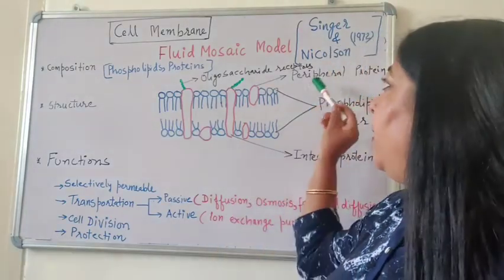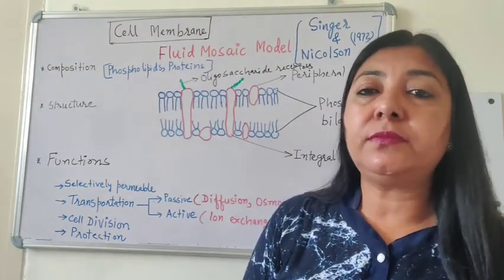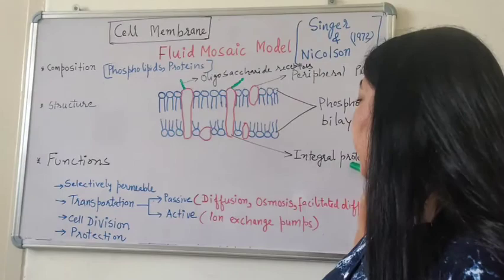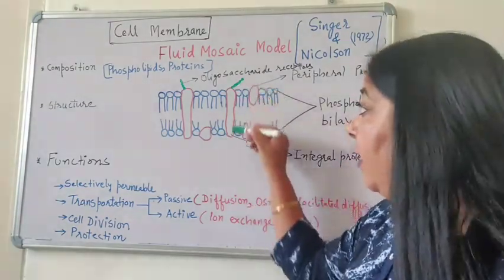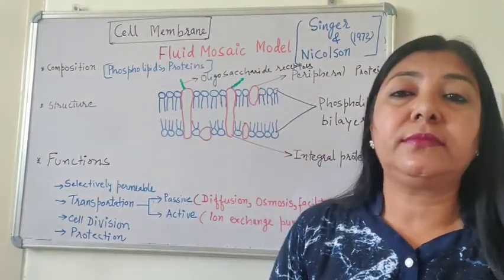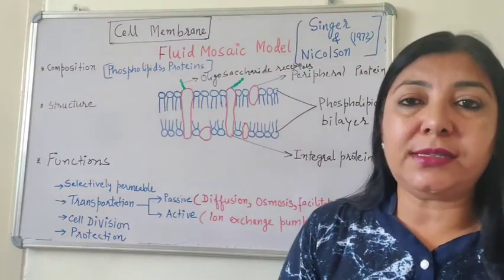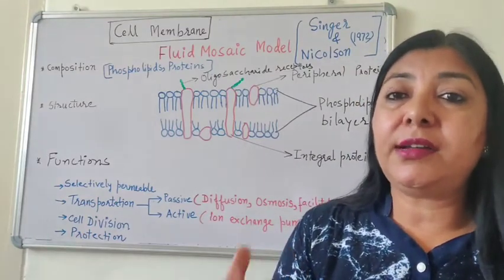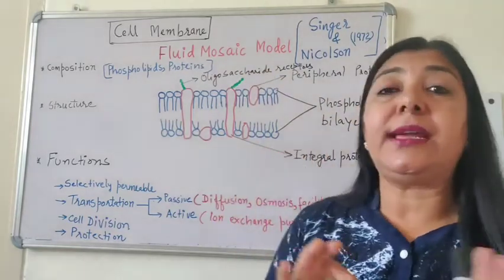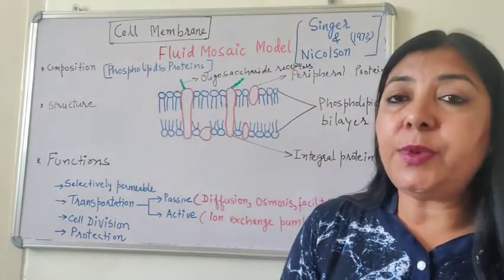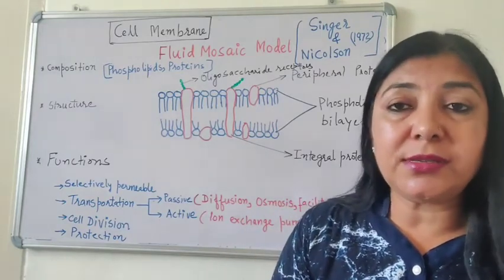And in that liquid, there are different types of proteins floating. These proteins may be peripheral proteins or extrinsic proteins, or there may be integral proteins or intrinsic proteins which are acting like a tunnel protein. Also, there are small amounts of oligosaccharides which are acting as receptors. So nowadays, this model is accepted. This explains how the plasma membrane or cell membrane functions.